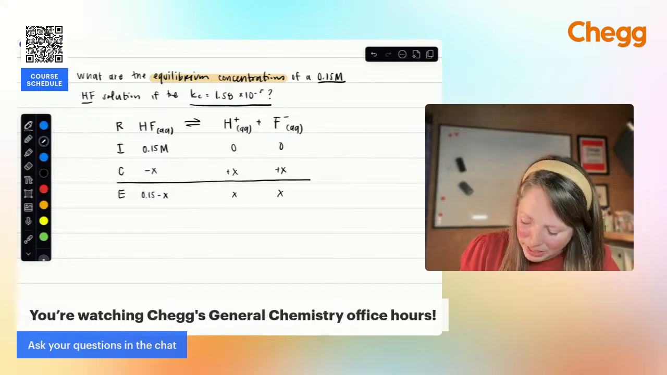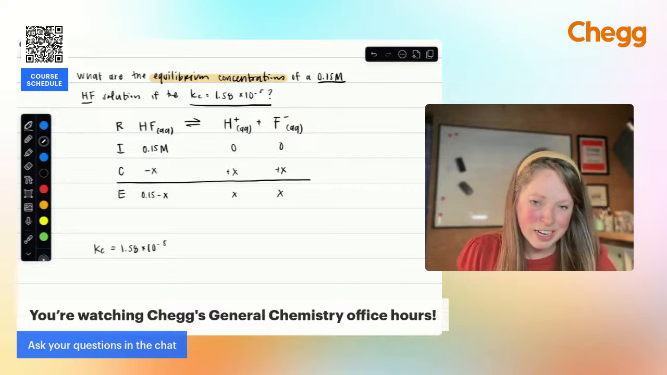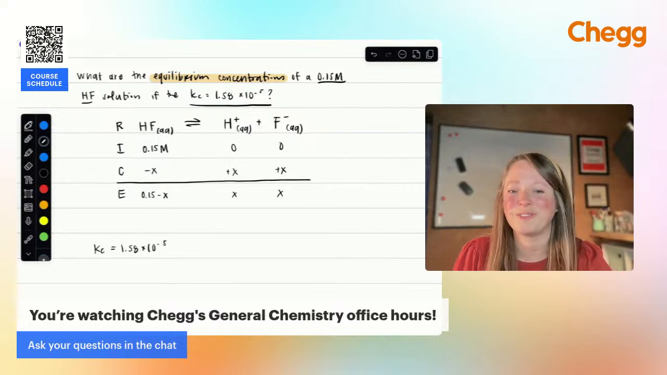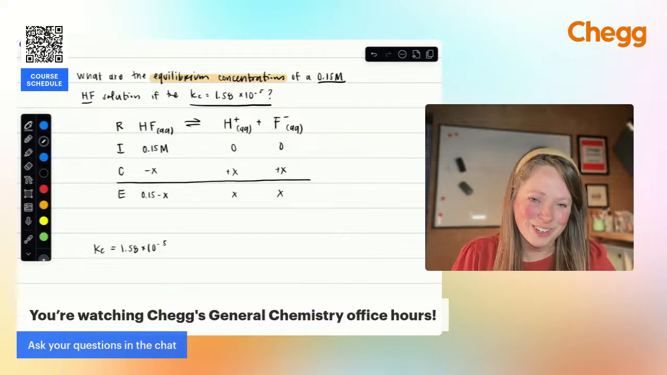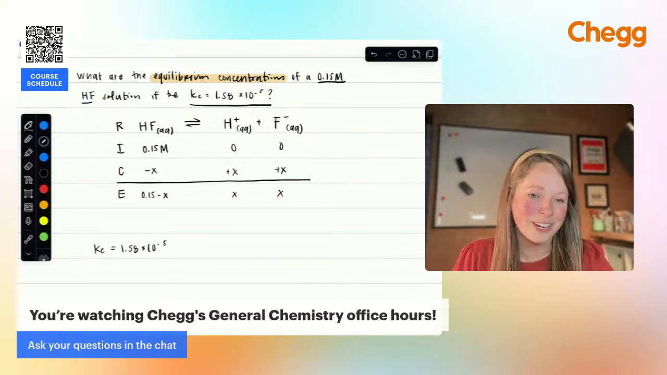So we know we have our Kc value, and that's equivalent to 1.58 times 10 to the minus fifth. Did I forget units with that? No. With any of those equilibrium expressions, you do not have units attached. It's the one case in all of chemistry where you don't need a unit with that answer. So Kc, Kp, or Ksp, you don't need those units.